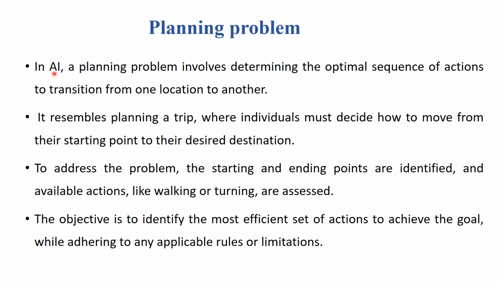Planning problem. In AI, this planning problem involves determining the optimal sequence of actions to transition from one location to another. It resembles planning a trip, where we have to decide how to move from the starting point to the desired destination. To address the problem, generally, the starting and the ending points are identified. For example, certain actions like walking and turning are also assessed. The main objective is to identify the most efficient set of actions to achieve the goal, while we adhere to any applicable rules or limitations.